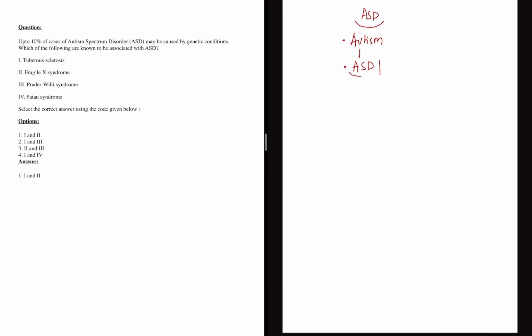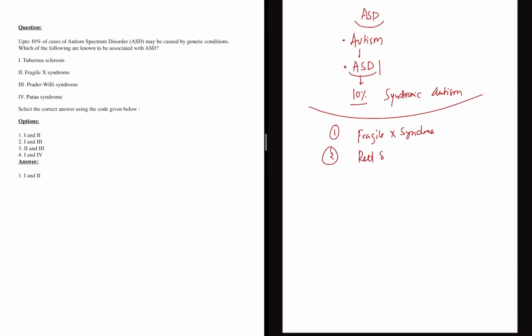Now in autism spectrum disorder, 10% of the cases are because of a genetic condition. We call it syndromic autism. Apart from autism, they will show other syndromic manifestations as well. So what are these genetic conditions? One common condition is Fragile X syndrome. The second one is Rett syndrome.